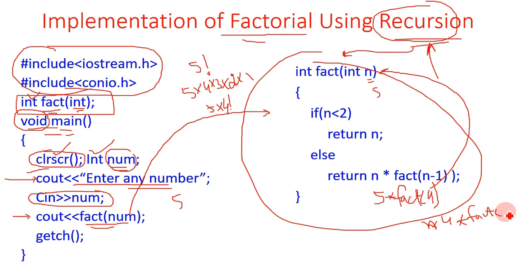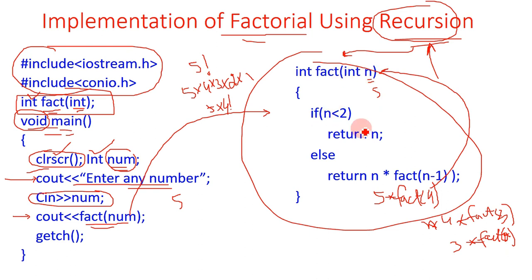When fact of 3 is called, n will hold the value of 3. Is 3 less than 2? No, so in the else, 3 multiplied by fact of n minus 1, means fact of 2 will be called. So again factorial of 2, this fact of 2 function will be called.